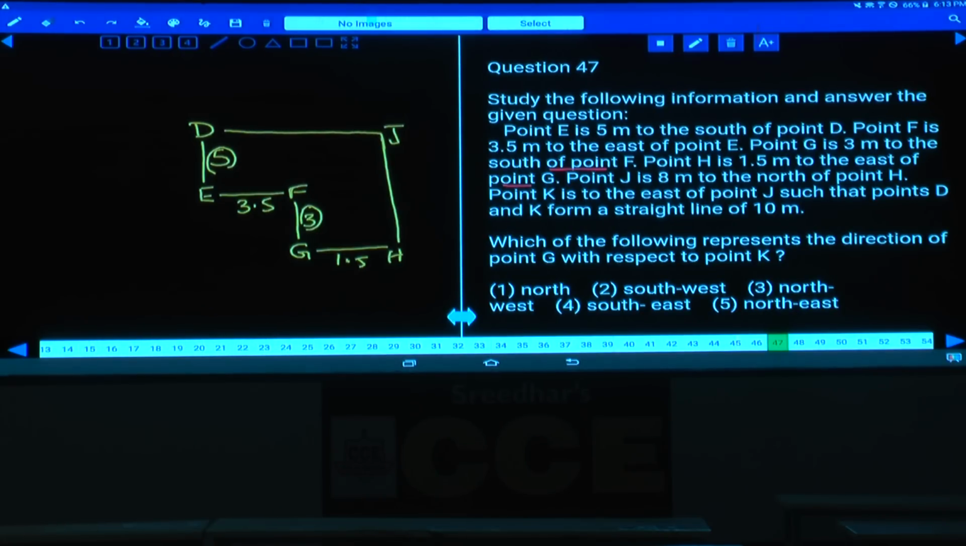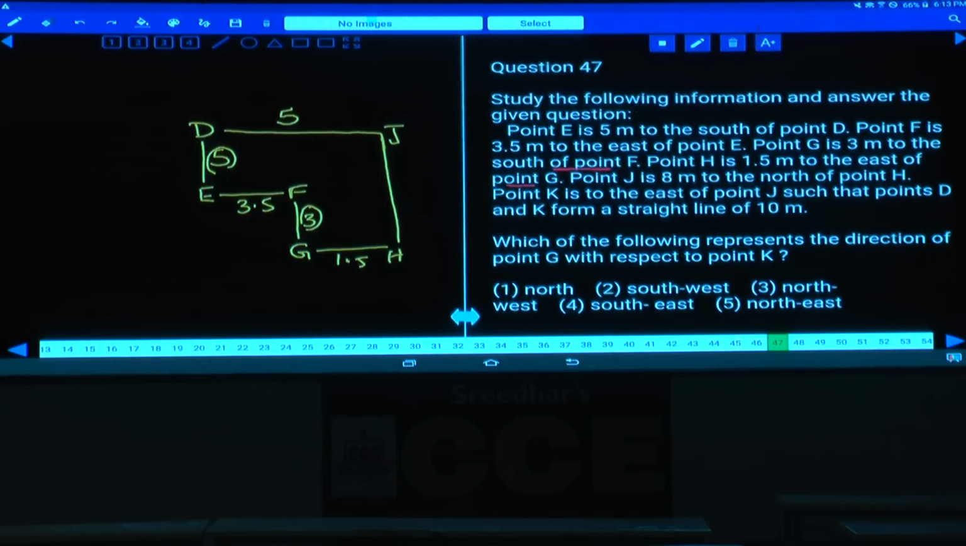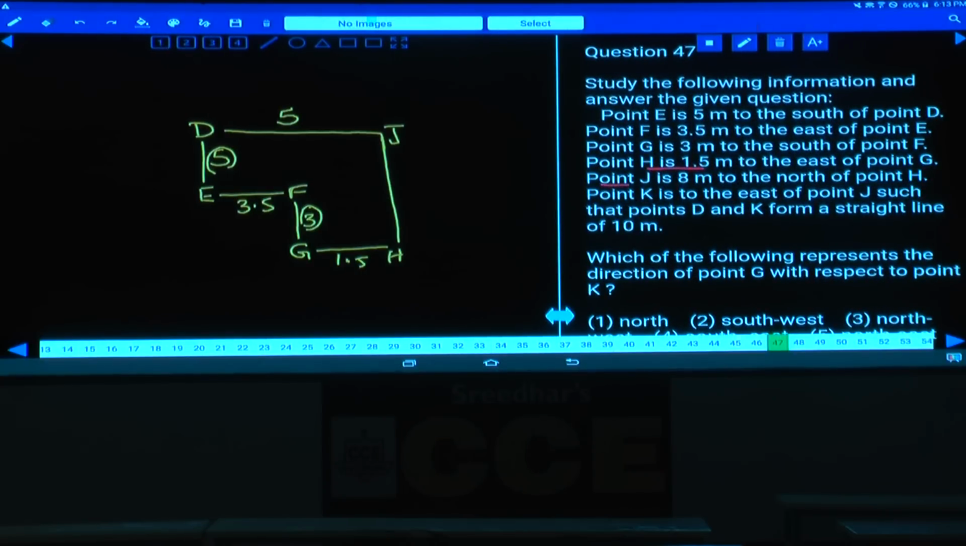Again, what is the distance of this? 3.5 plus 1.5, and this will be 5 meters. And K is to the east of J, such that D and K form a straight line of 10 meters, and K is east of J. D and J is how much? D and J is 5, and J and K must also be 5. Now D and K's total will be 10 meters.